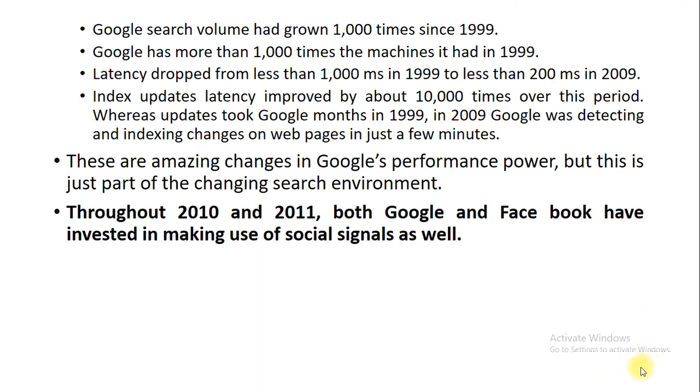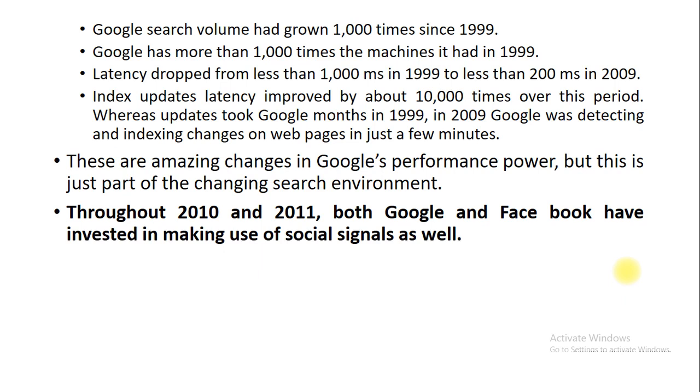Over here we have used one term called latency. Latency is nothing but the delay between a user's action and the web application's response to that action. So whatever action you perform on the search, the delay in responding to it is known as latency. That delay was less than 1000 milliseconds, which became less than 200 milliseconds in 2009.